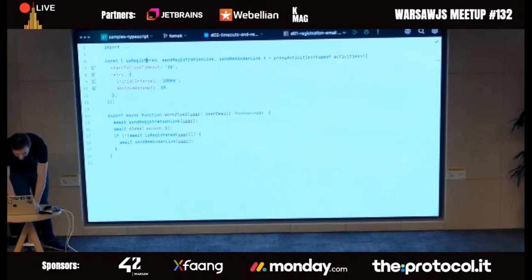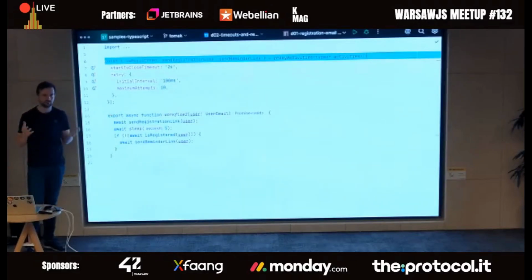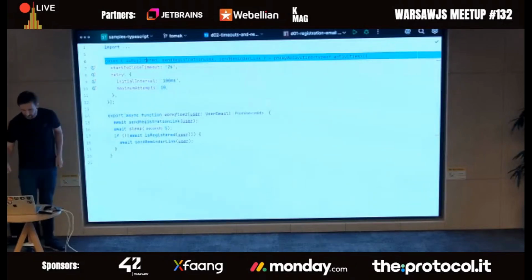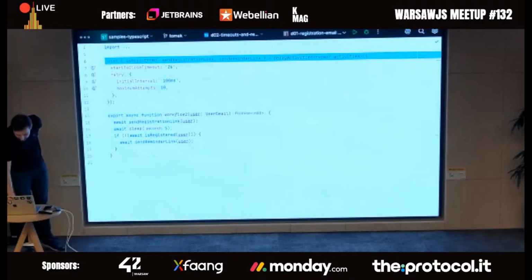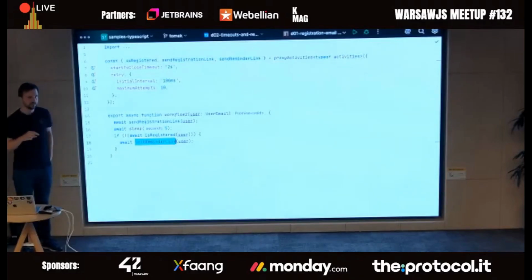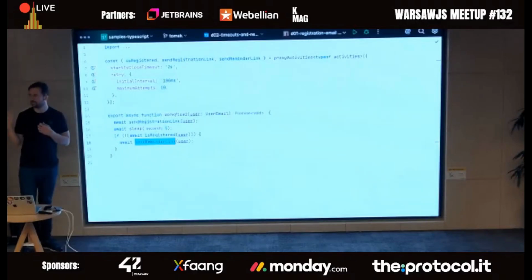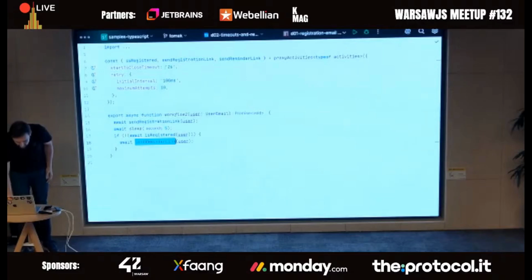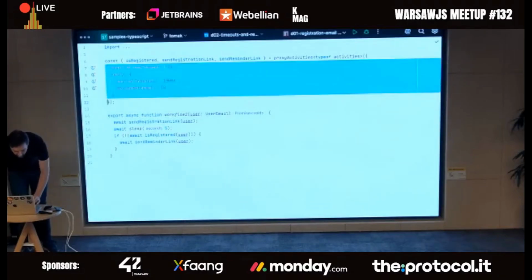This is all you need, right? This is all the boilerplate you need in order to turn your normal TypeScript function into a persistent function which knows where it stopped, which is capable of retrying, restarting, and so on and so forth. Moreover, if one of these functions, for example, send reminder link, remember this one was particularly slow, but because it's wrapped by Temporal, you get try-catches and you get timeouts for free. It just works, right? So it will restart the process for you. So that's one thing. This is just some boilerplate configuration. You don't really have to bother about it.